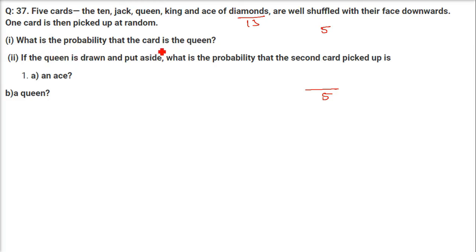What is the probability that the card is going to be a queen? So how many queen cards are there in 5? 1. So 1 is queen. 5 is the total number of cards. 1 by 5 is the probability of getting a queen.